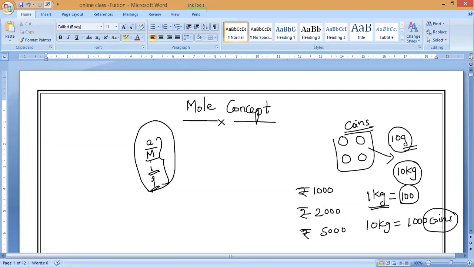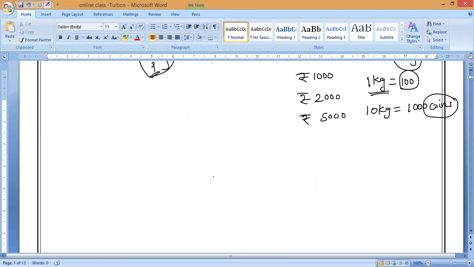Counting particles is very, very difficult. Why? Because they are extremely small in size, so counting them is very difficult, and they are also extremely large in number.